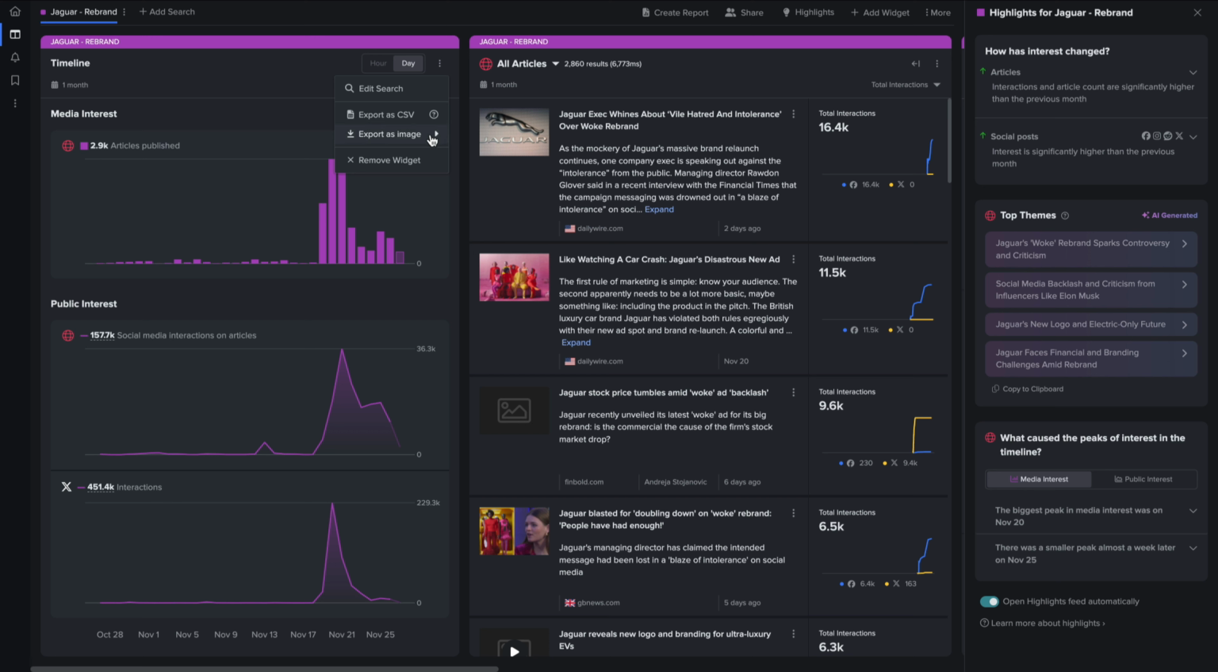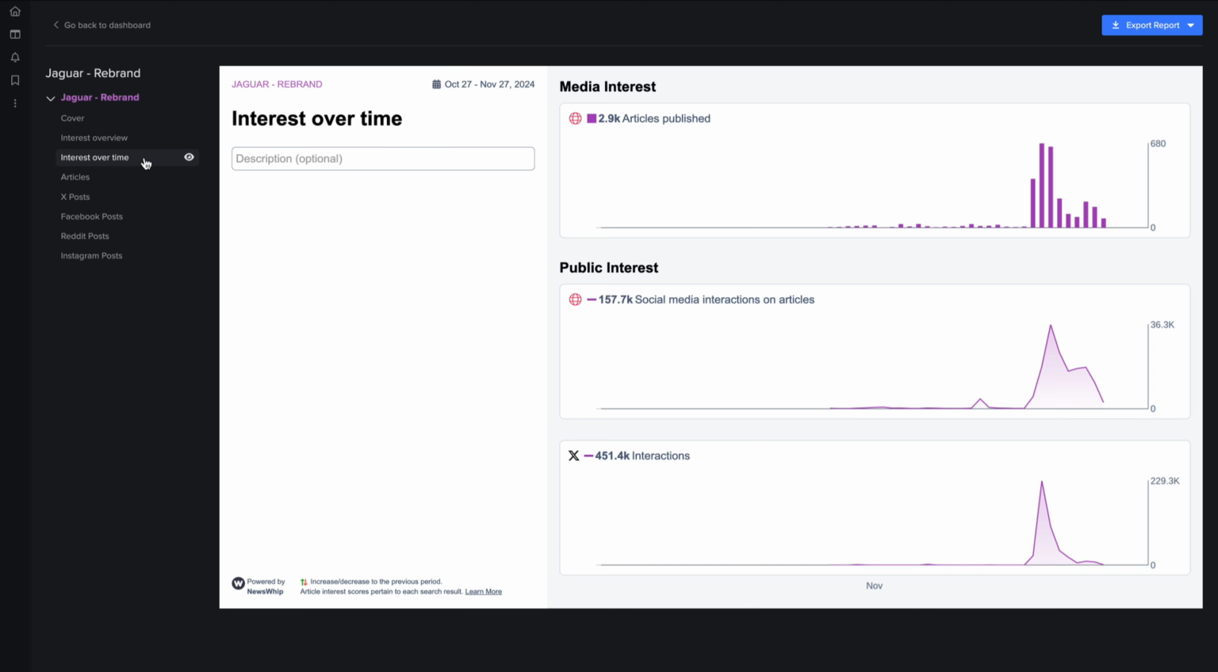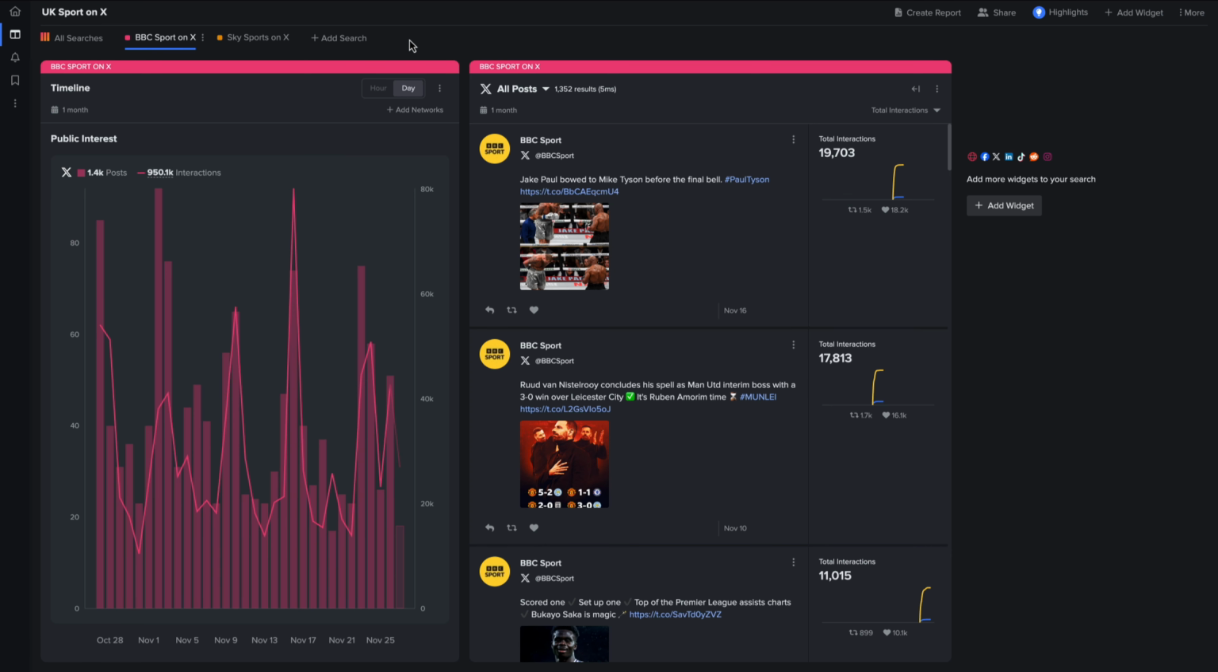In terms of export, users are able to export the timeline images or take advantage of our one click reporting, as the timeline will be captured automatically in the interest over time slide, along with all the feed widgets added. The X feed widget is separate from the X timeline, but both can be added to the same dashboard. In fact, this is a good example to show the flexibility of NewsWhip.